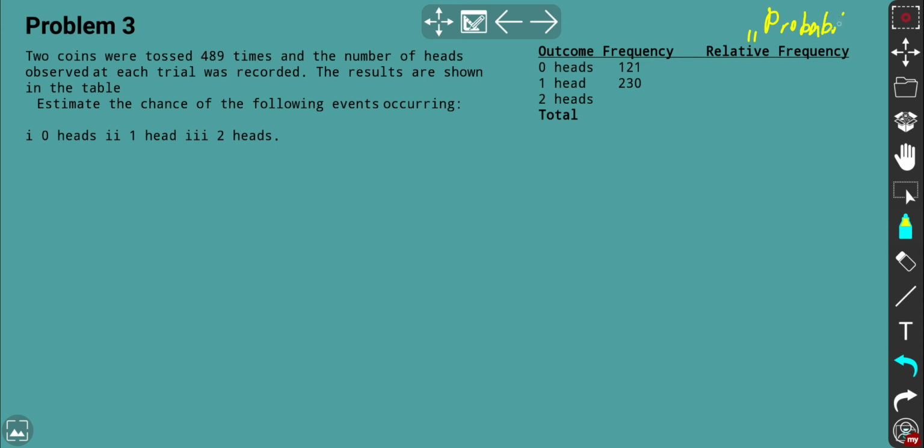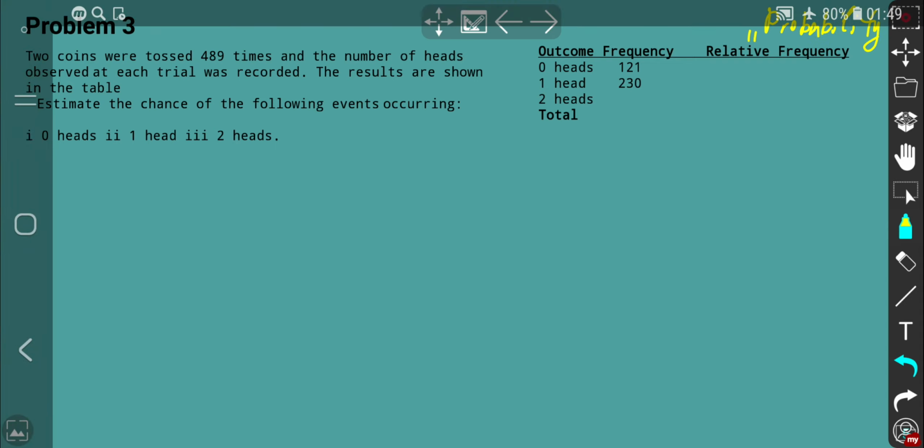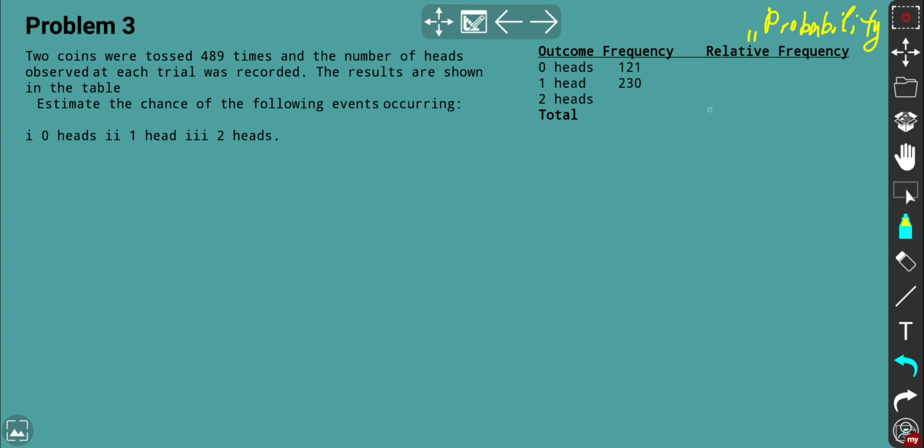And this is how we can estimate probability using relative frequency. All right, so first of all, let's set up frequency. For 2 heads, we have unknown here, but we know that total number of times, frequency meaning number of times the coins were tossed, is going to be 489.